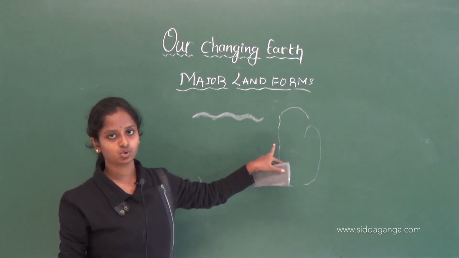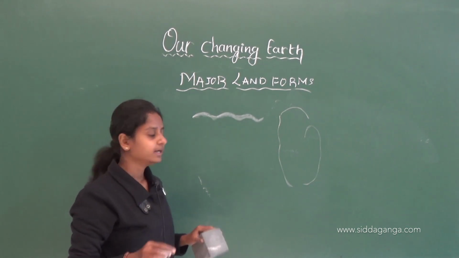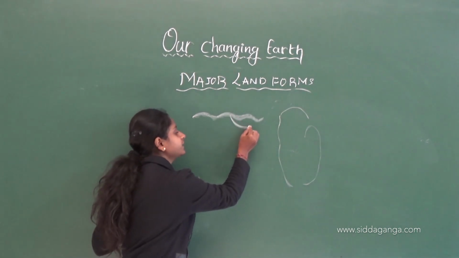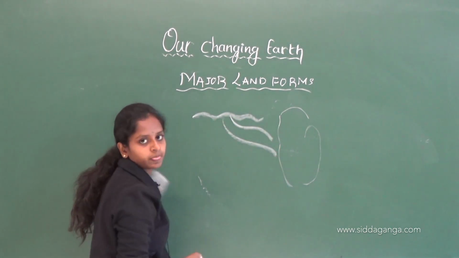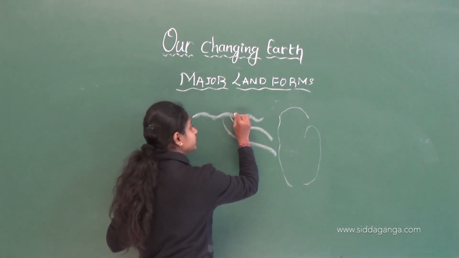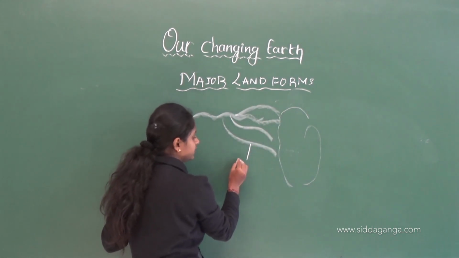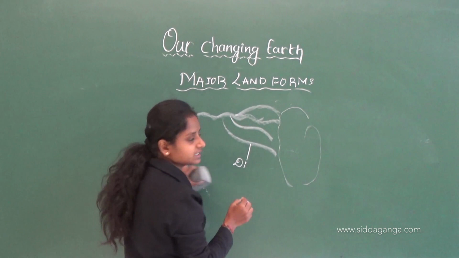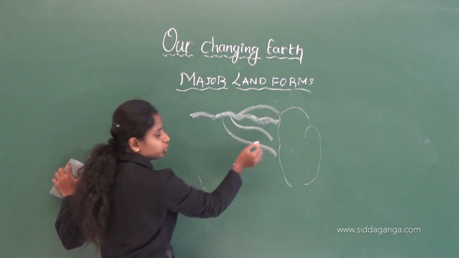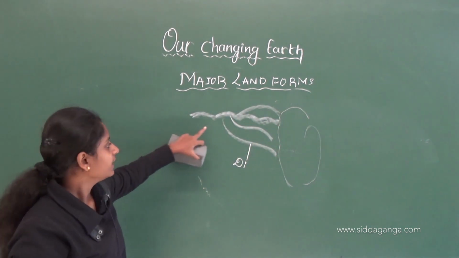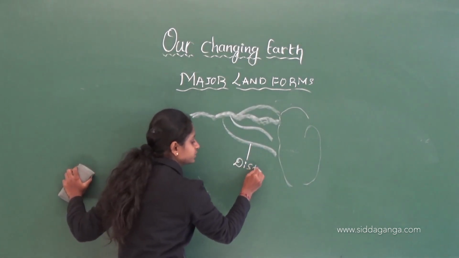The flow pressure of the water will become very slow, and it forms different distributaries, okay. These are different mouths. This is the main river. It will become slow while reaching the sea and it gives different mouth parts. So, these are known as distributaries.